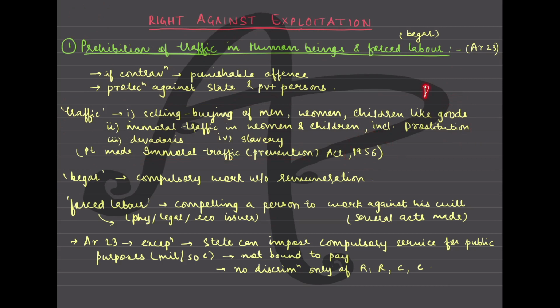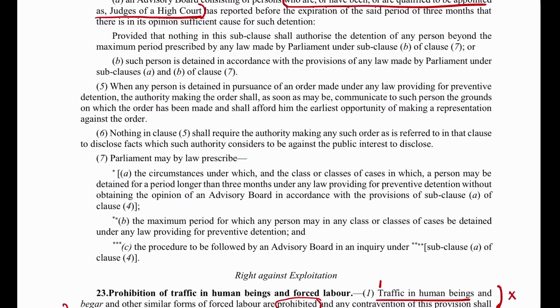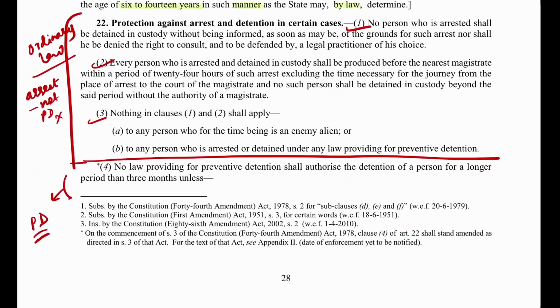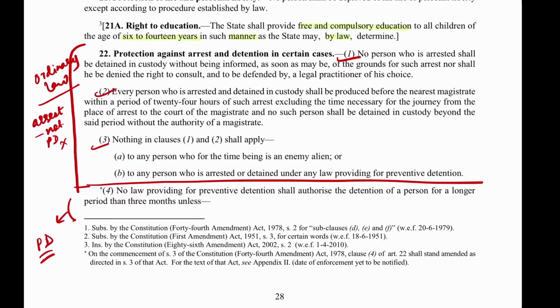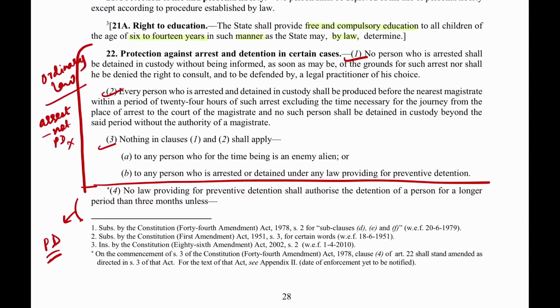Now see, in the case of preventive detention also, you have understood that the power was given to the Parliament to make a law. Okay. Here it is given what Parliament can prescribe, but talking about preventive detention, it was given there that no law should be made that does not have these criteria, which means the Constitution is authorizing the Parliament to make a law for preventive detention.